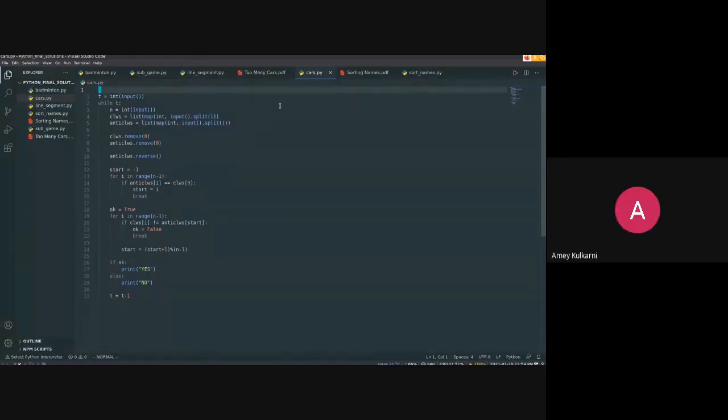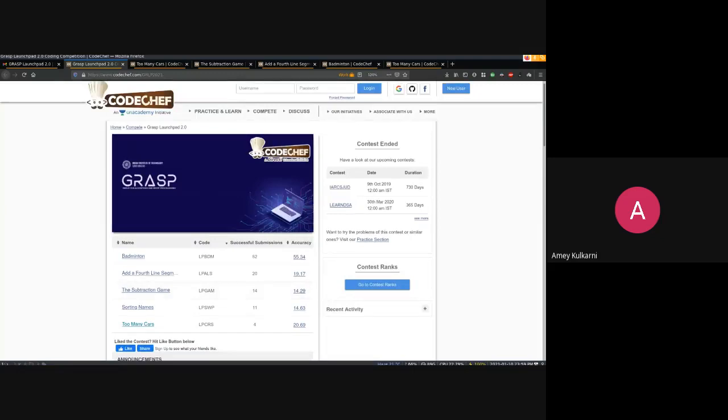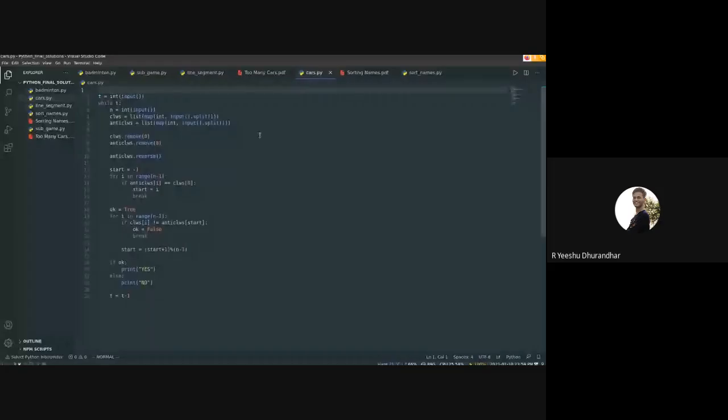Yeah, anything else? This problem, any other problem? Maybe you want to say some wrong solution that you wrote, but you think it will be good if you tell us. Yeah, I want to understand the last part of the code of the last question, with cars, after the OK is equal to true part.